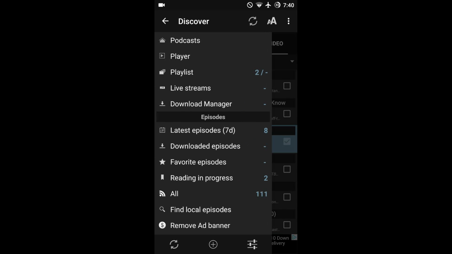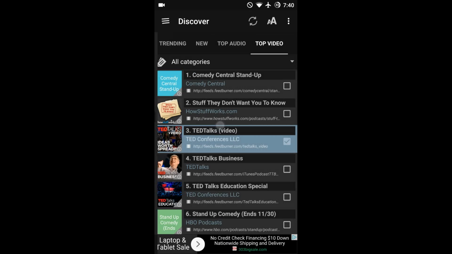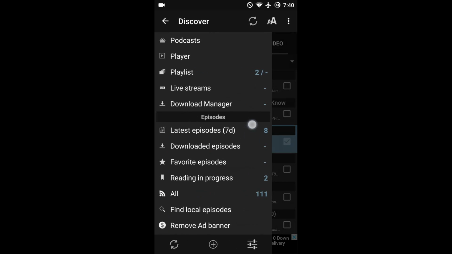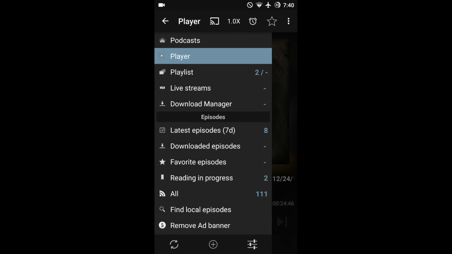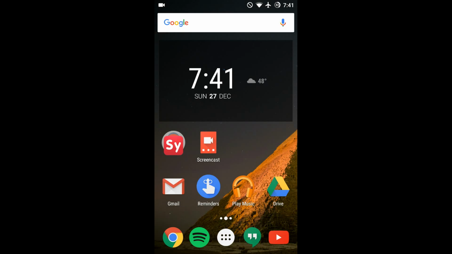Now, there are some ads, but they're not very intrusive. They're at the very bottom down here, so it's not very intrusive. And overall, it gives you a notification when there's a new podcast update. The player interface is pretty cool. It does not take up much battery at all. And overall, I think it's a very nice podcast app. It's designed pretty well with material design, so I definitely really like it.